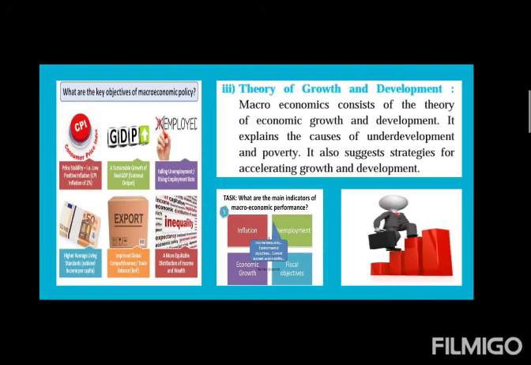You all have studied in your 11th standard the difference between growth and development. Growth deals with the financial condition of the nation, the GDP and the PCI of the nation. And development means overall development of the nation: the infrastructure, the education, the literacy rate.